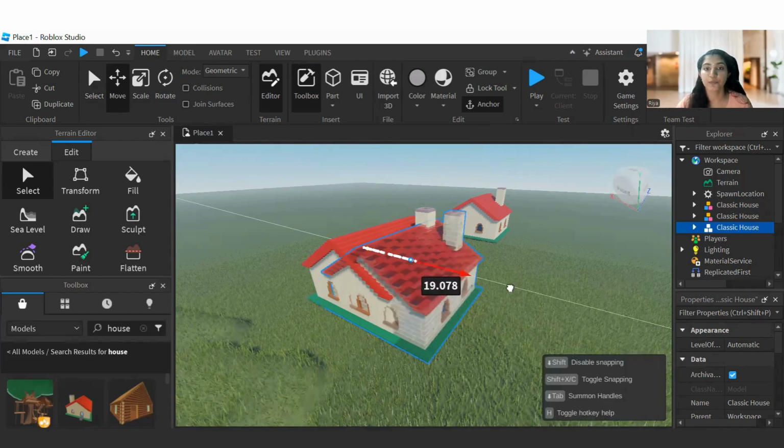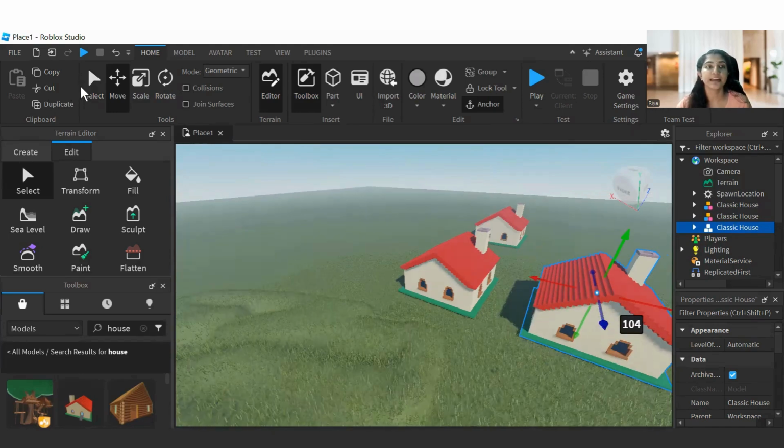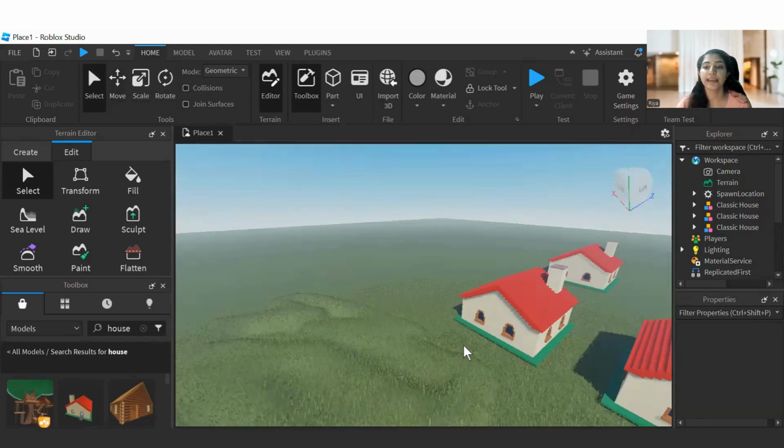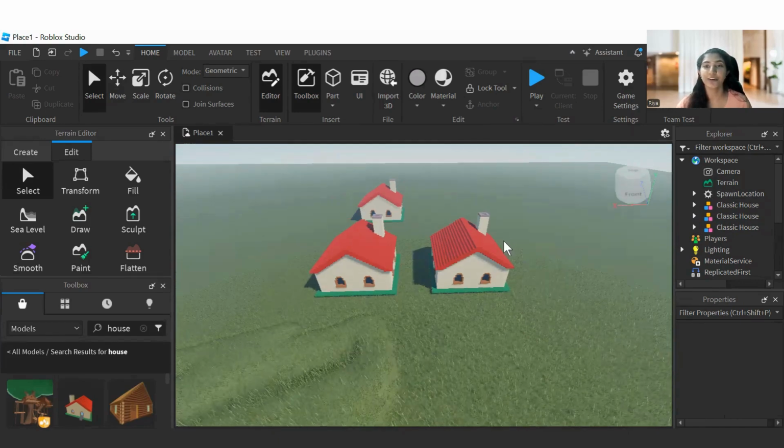So I am going to move it horizontally over here. Okay, see, quite simple, right? This is how we have to duplicate and all. Now, what I'm going to do next, we got three houses. Now, I'm going to teach you about this sculpt.